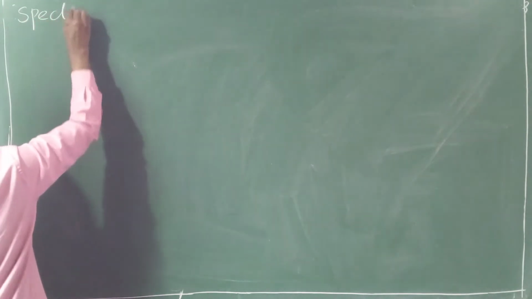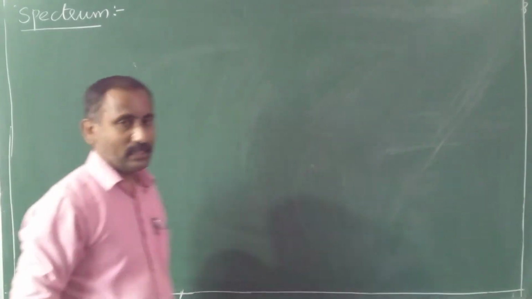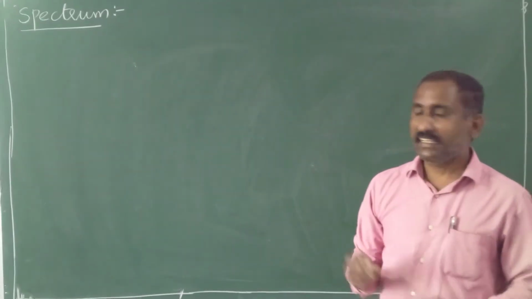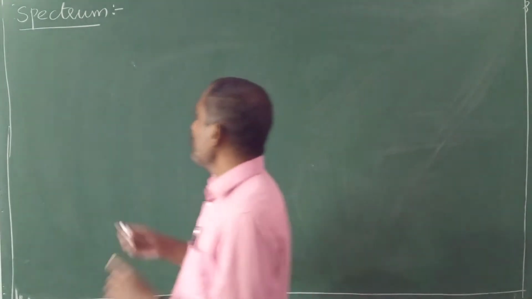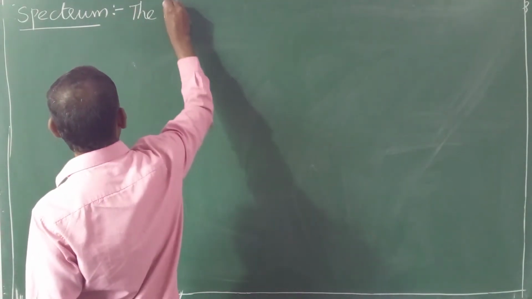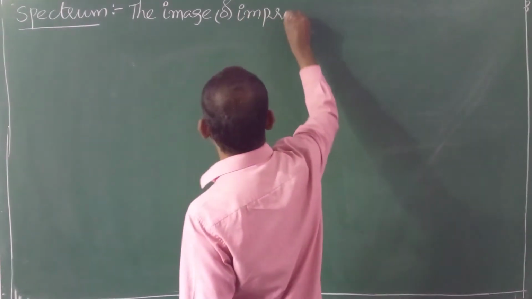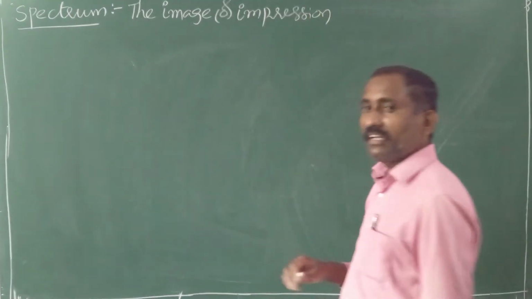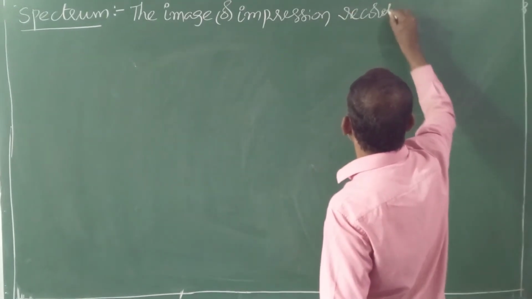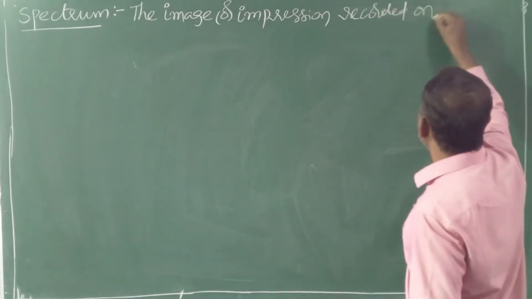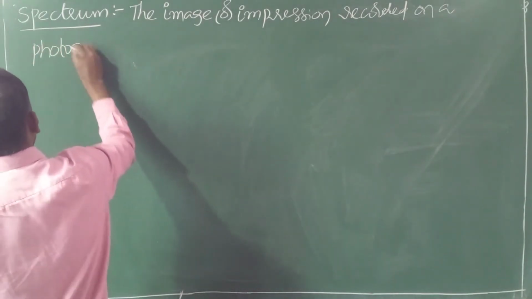It is a theory based concept. First of all, I will discuss the introduction. What is meant by spectrum? Singular word is spectrum, plural is spectra. Spectrum is nothing but the image or impression recorded on a photographic plate.